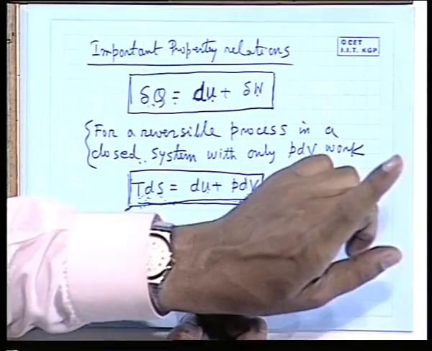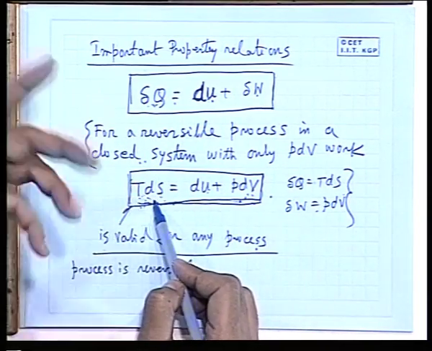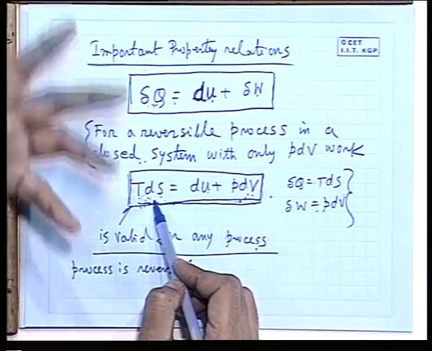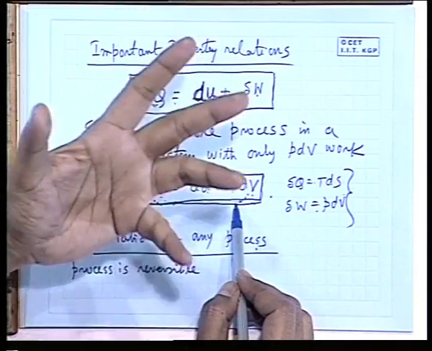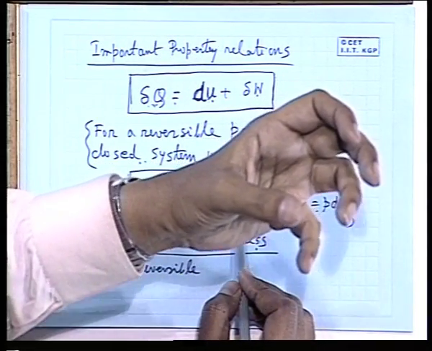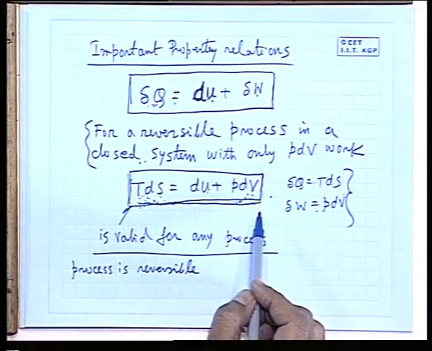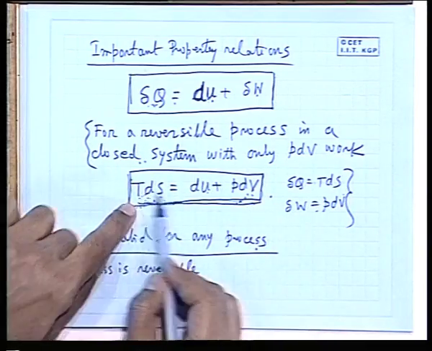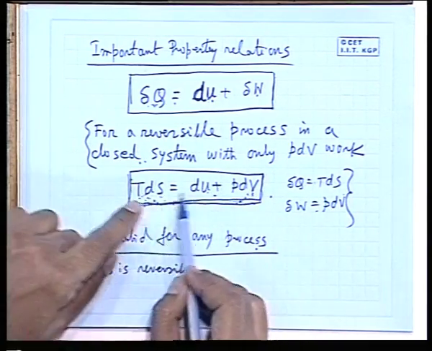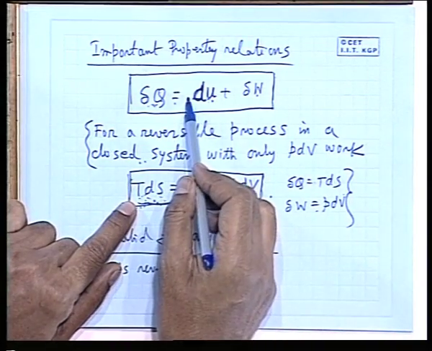But for any other process, which is not a reversible process, these two equations are independent, because then TdS for any other process is just TdS. They have no relationship with del Q. So PdV is PdV, pressure times dV. Understand? It has got no relationship with delta W. So therefore it will remain as it is. That means it relates TdS, du, PdV. That means TdS is du plus PdV. So these two are not same, and this is the first law of thermodynamics.